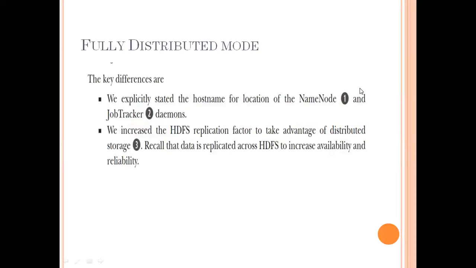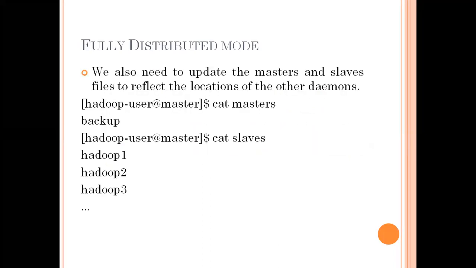About these three, the key differences are: we explicitly share the host name for the location of the name node 1 and the job tracker 2. We increase the HDFS replication factor, the advantage of distributed storage, that is the 3. Recall that data replication across the HDFS increases availability and reliability. So wherever we need these concepts, we can implement them directly. In the fully distributed mode, we also need to update the master and slave files to reflect the location with the other elements.